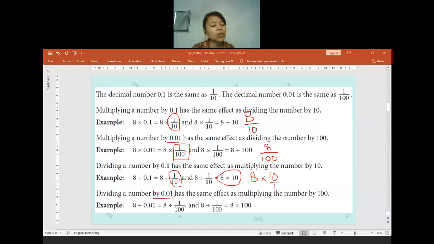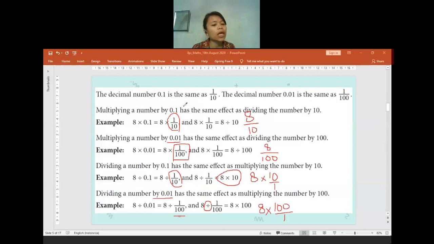And then for the last example, we divide the number by 0.01. We can change the 0.01 into a fraction, which is 1 per 100. When we have a division with a fraction, we can change it into multiplication. So it will be 8 times 100 per 1. 8 times 100 per 1 is the same thing as we do 8 times 100.